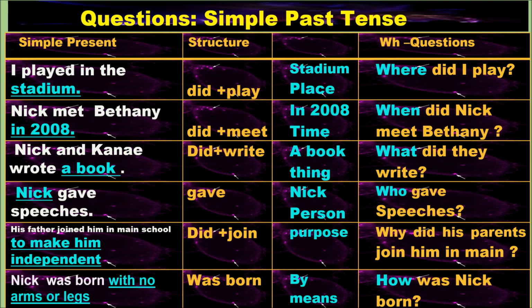And the next one is, his father joined him in the mainstream school to make him independent. So joined here, did plus join. This is the purpose. So why did his parents join him in a mainstream school? Nick was born with no arms or legs. Here it is by means. How was Nick born? So this is how you have to practice.